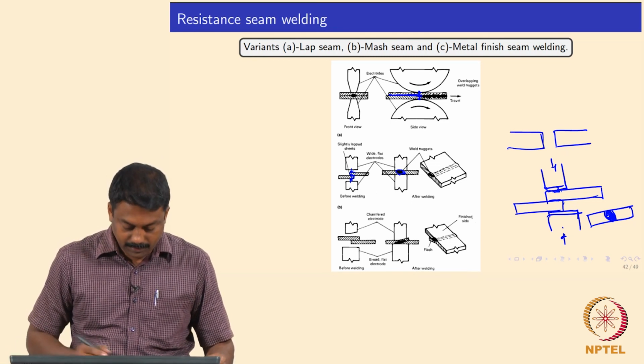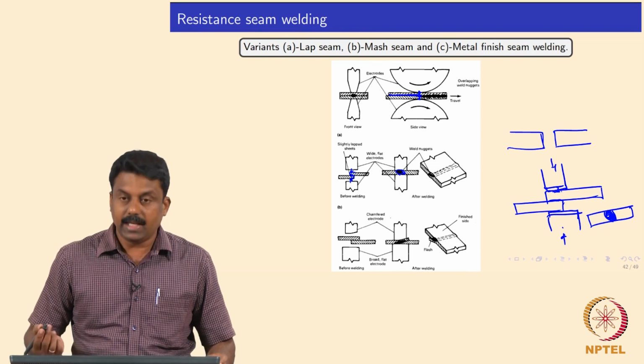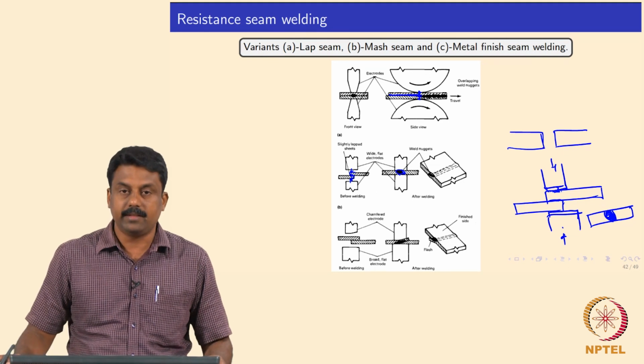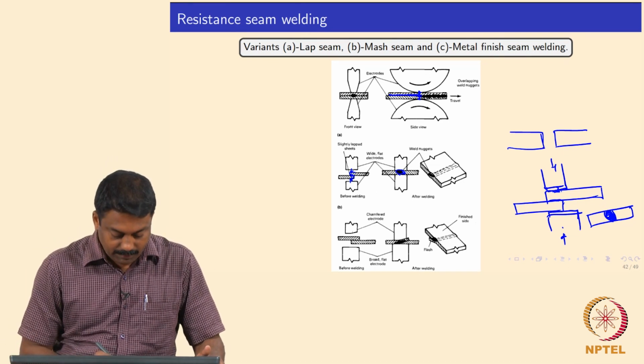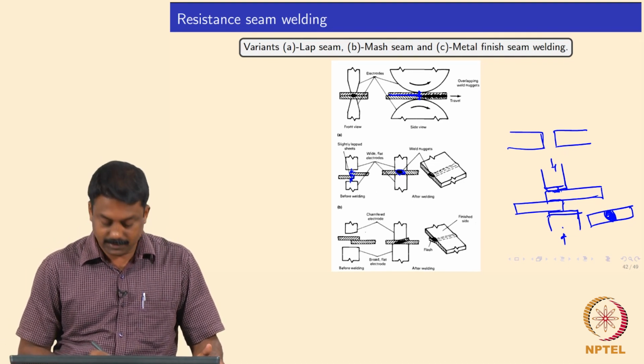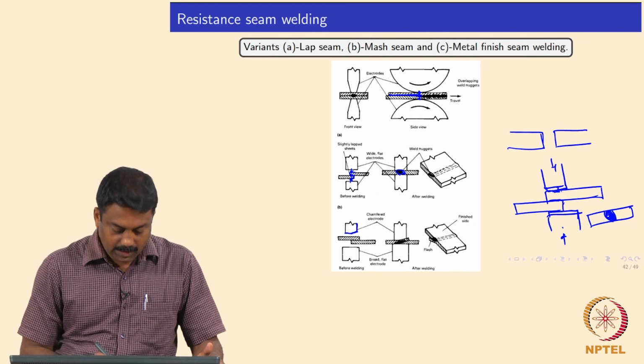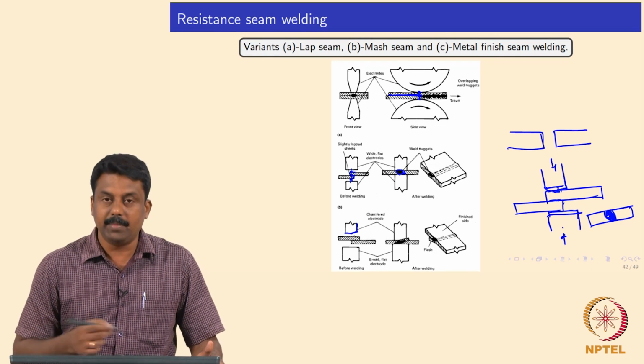So, in this case, you have an overlap as well as a shearing action that takes place during welding. So, one of the electrodes is slightly tapered. Okay. So, in this case, isn't it, and then the process is the same as resistance spot welding.